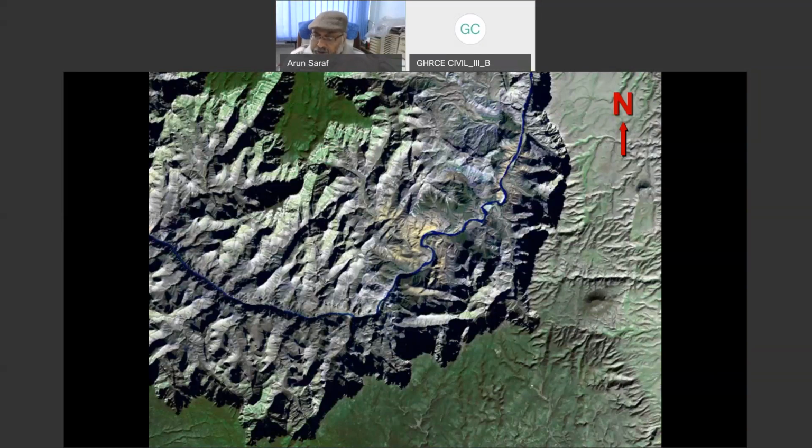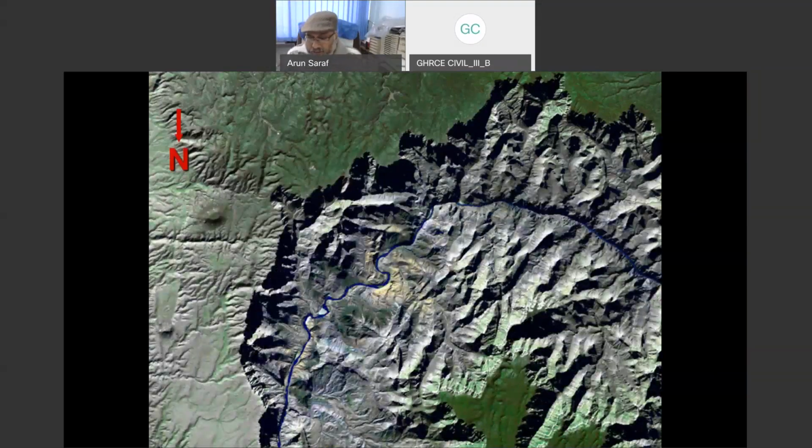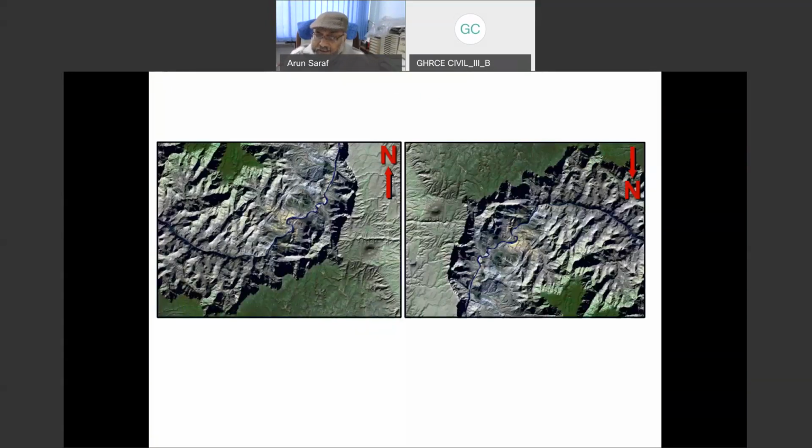But if I rotate this image by 180 degrees, then the river goes in the valley. And this is now perfect perception. But what has happened is that the north has gone down now, so that means it is upside down. It is not a flip, neither a vertical flip nor a horizontal flip. It is a rotation by 180 degrees. You have to understand this a little clearly. If I put both images together, you would realize that this is the phenomenon.